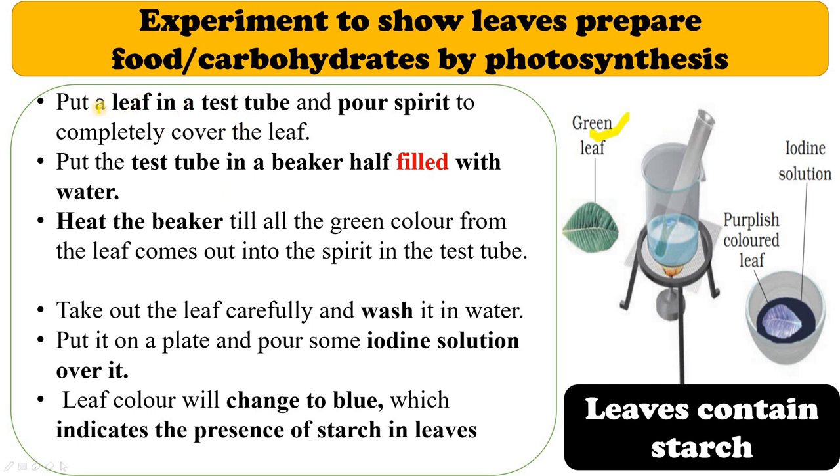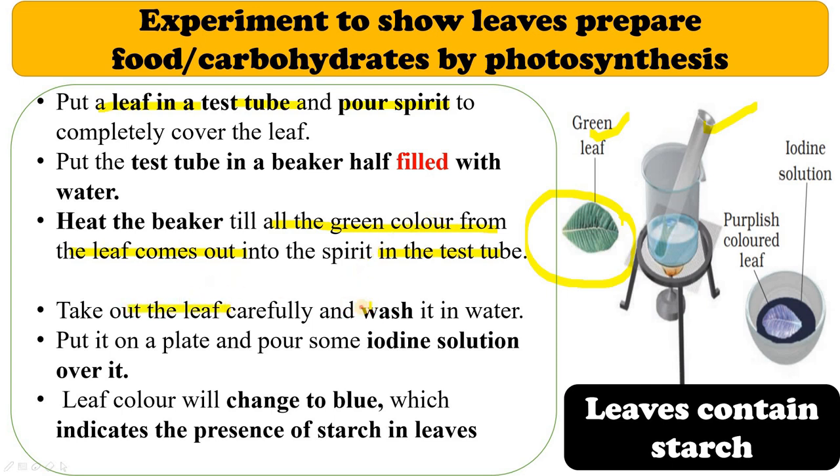For that, you have to take the leaf, put it in a test tube, and then put spirit over it. Then put the test tube in a beaker which is half filled with water. Then heat the beaker till all the green color from the leaf comes out into the spirit in the test tube. So now your leaf is colorless. Now we can clearly observe the color change.